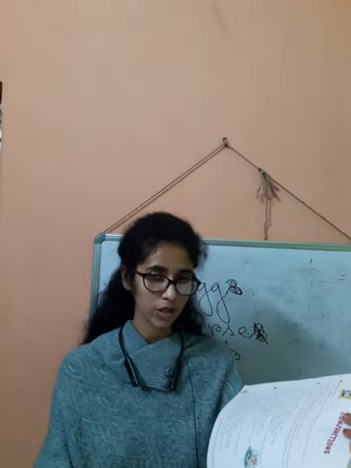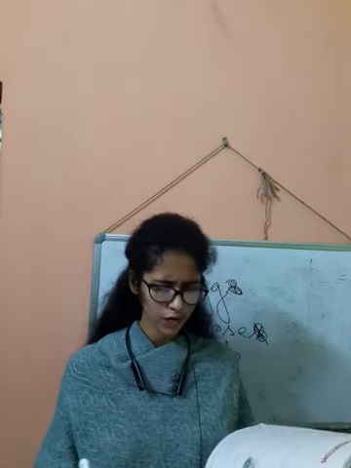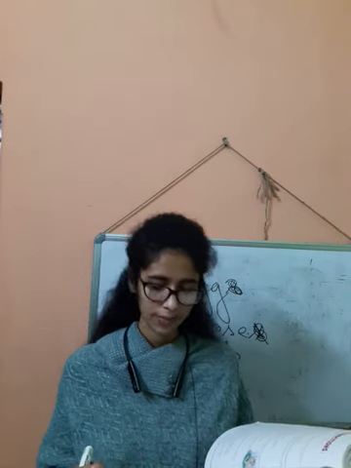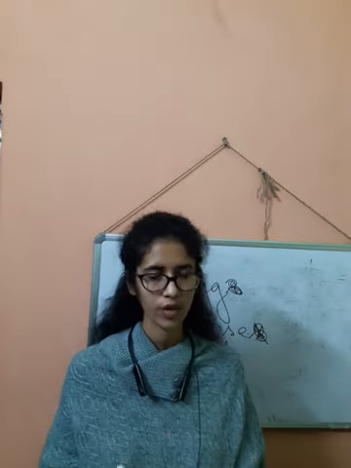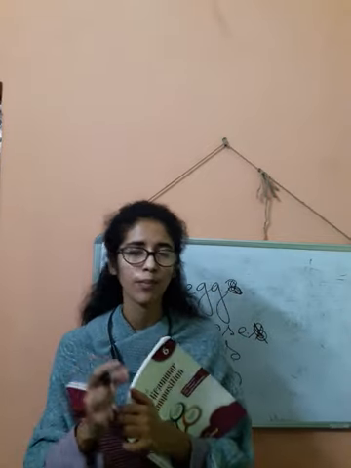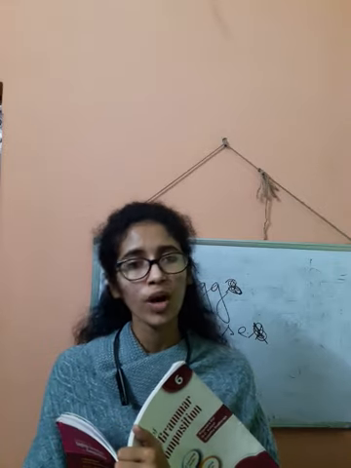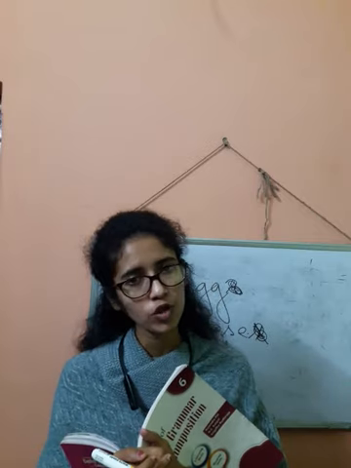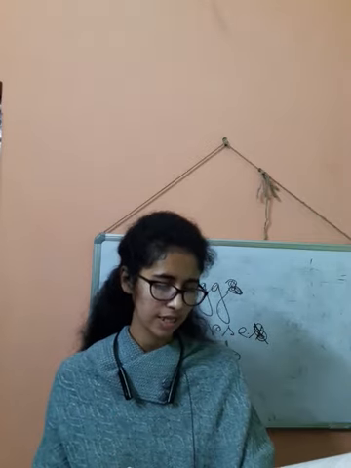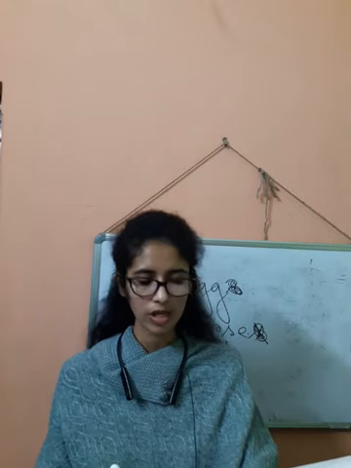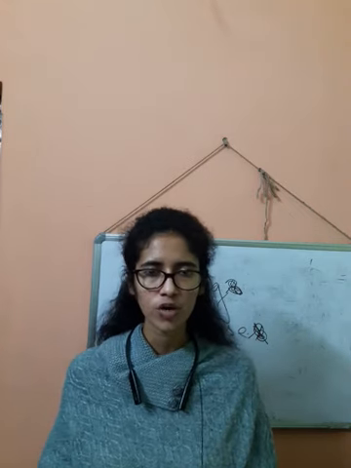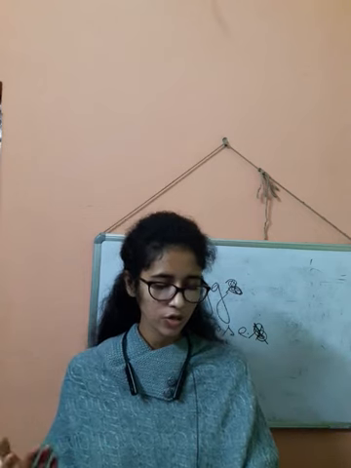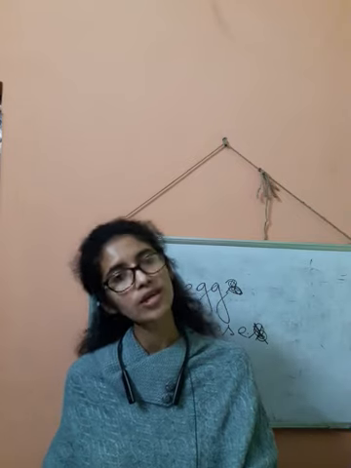See, in exercise 3, the first one I am taking. The driver applied the brakes. The train stopped. In case of and, what happens? The driver applied the brakes. So what should it cause? Because of that, the train should have stopped. This only has been stated here. The driver applied the brakes, full stop, the train stopped. Okay, everything is okay. This should have happened. This has happened only. So the driver applied the brakes and the train stopped.